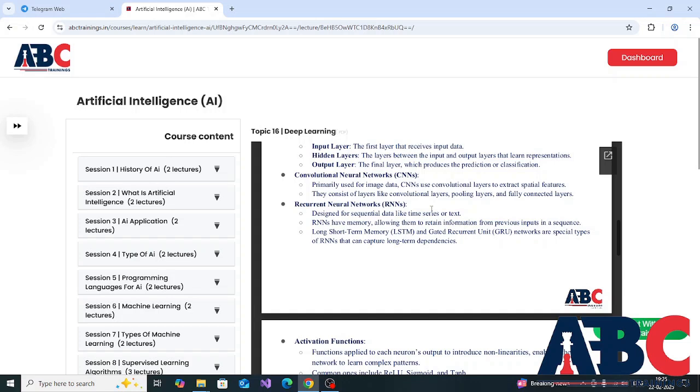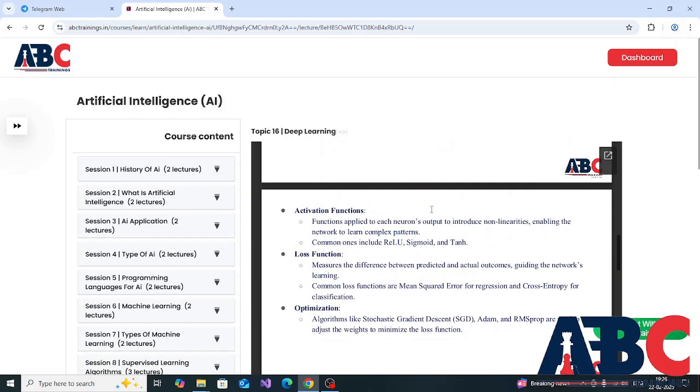Recurrent neural networks, designed for sequential data like time series or text. RNNs have memory, allowing them to retain information from previous inputs in a sequence. Long short-term memory (LSTM) and gated recurrent unit (GRU) networks are special types of RNNs that can capture long-term dependencies.